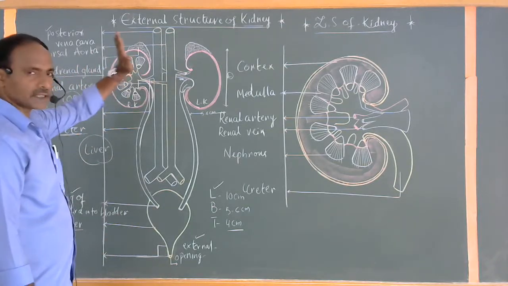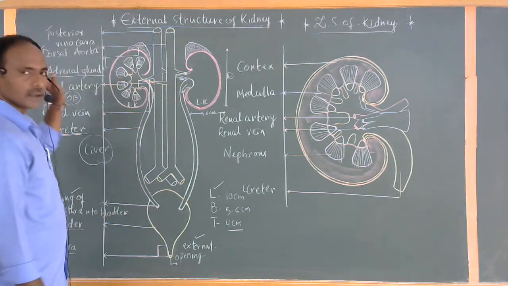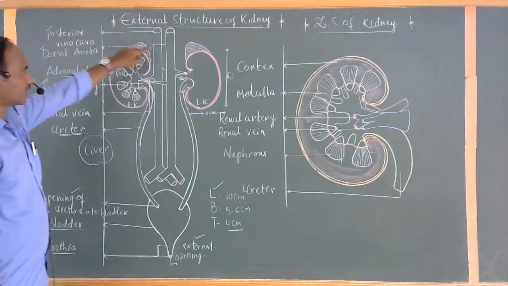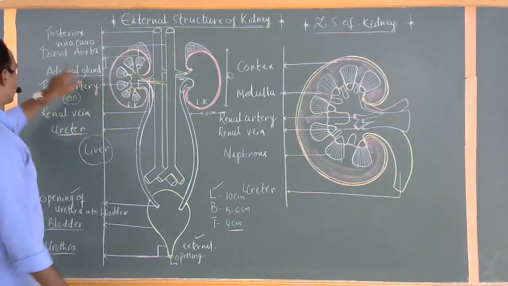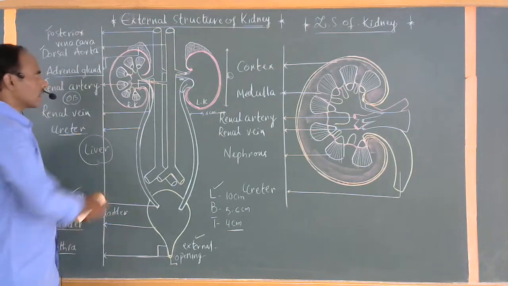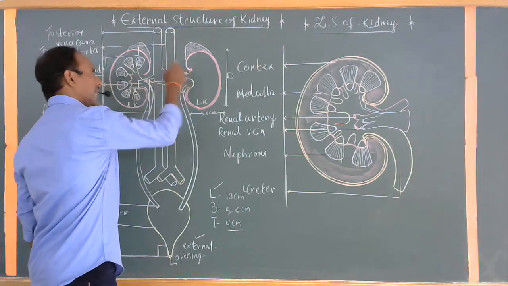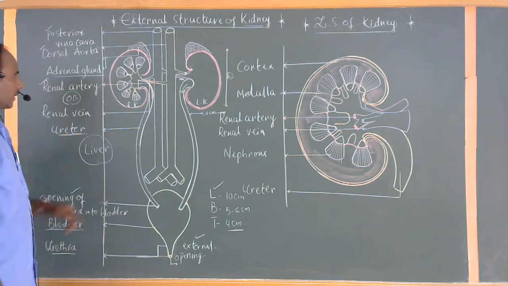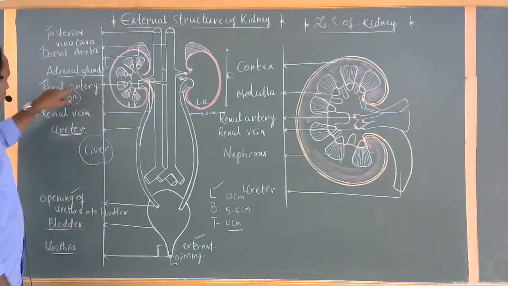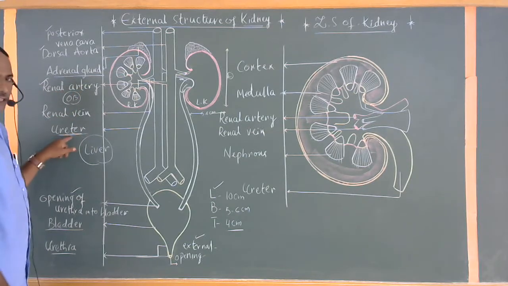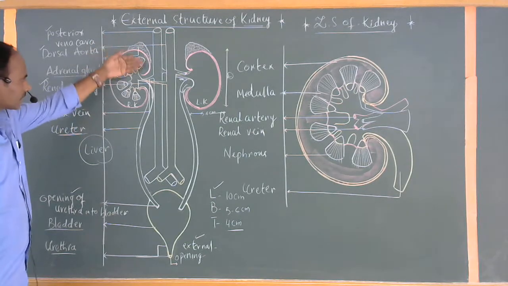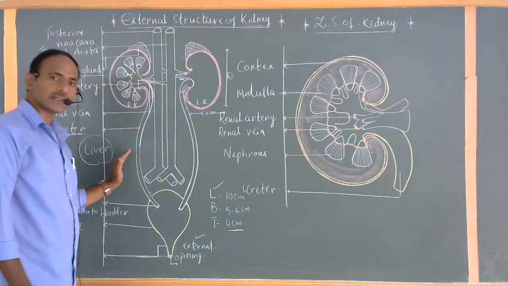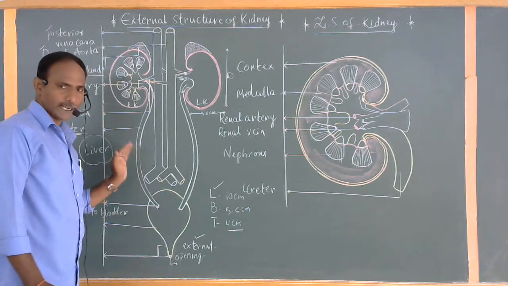One pair of kidneys is present. On top of the kidneys, there are adrenal glands, which are endocrine glands. The posterior vena cava brings the deoxygenated blood, whereas the dorsal aorta brings the oxygenated blood. The dorsal aorta also opens into the kidney as the renal artery, which brings oxygenated blood loaded with nitrogenous waste materials. It also connects to two more vessels, the renal vein and the ureter. The internal structure is given for our easy understanding. So this is the external structure of the kidney.